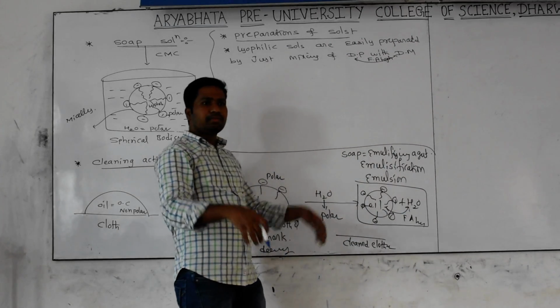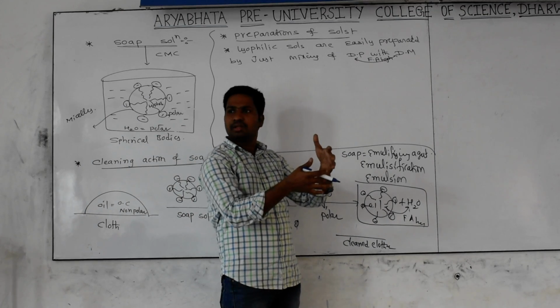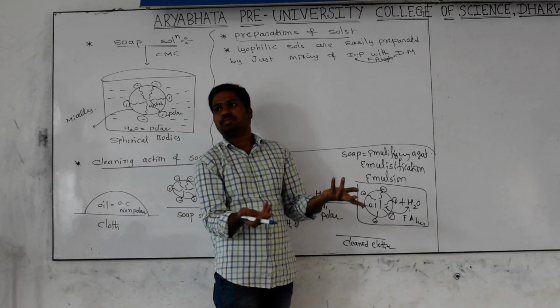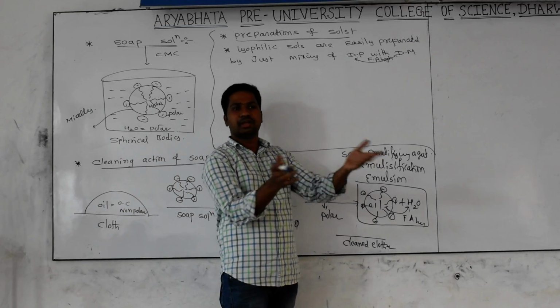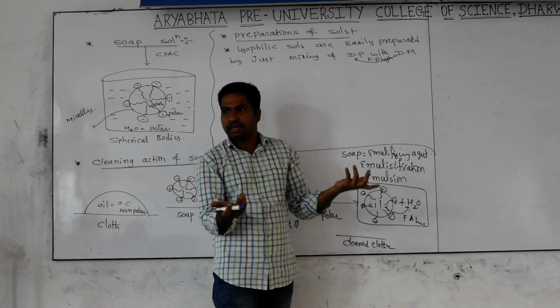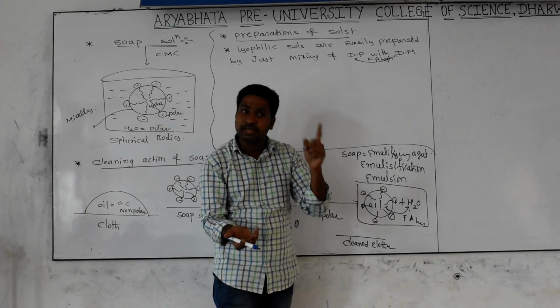That's why whenever you mix them, they mix with one another, and we get lyophilic sols. Is it necessary to use any special methods? No, just mixing. Starch in water, protein in water, gelatin in water is basically what goes on. That's why there is no need to use any special method for the preparation of lyophilic sols.